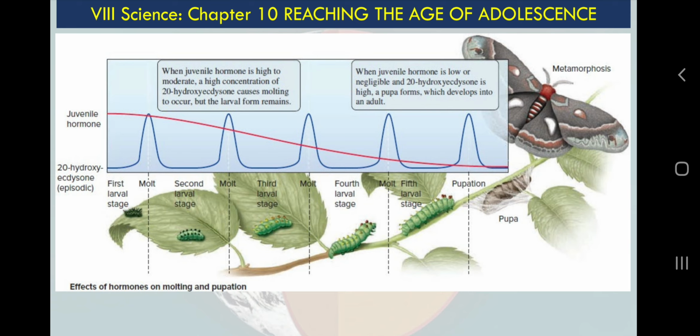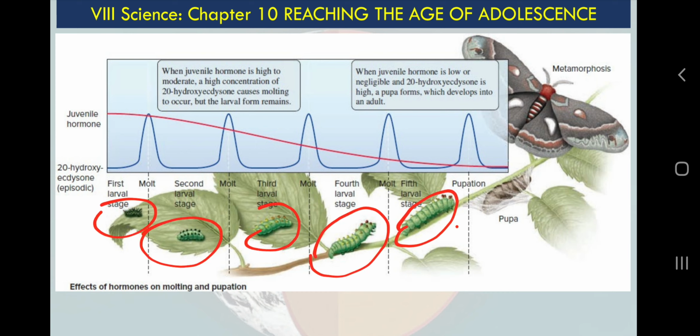when I talked about thyroid gland, I mentioned that transformation or metamorphosis in frog, from egg to tadpole, early tadpole, late tadpole to adult, happens because of the involvement of thyroxine hormone. So actually hormones are responsible for the changes in animals also, which is metamorphosis. So these changes we have discussed in chapter number 9, reproduction. Metamorphosis in frog, and I am sure that you are aware of metamorphosis in silkworm. We have learnt in class 7 science, fibers and fabrics. So you can see changes from egg to larva to caterpillar to pupa and to adult.